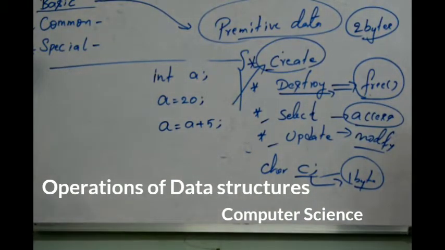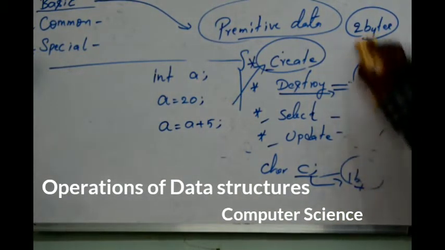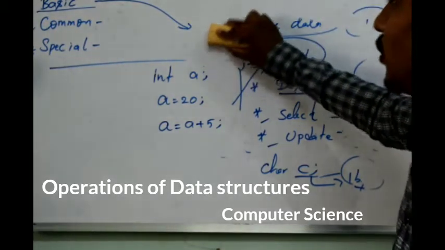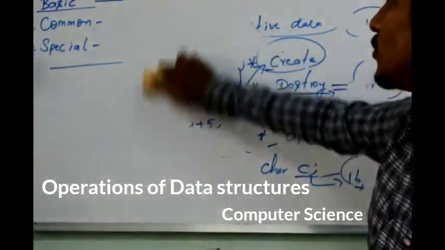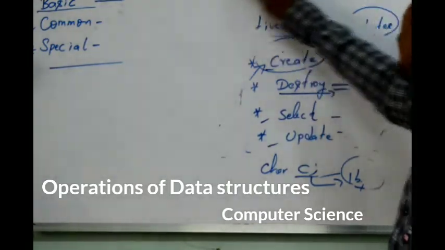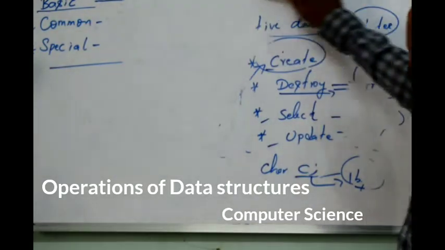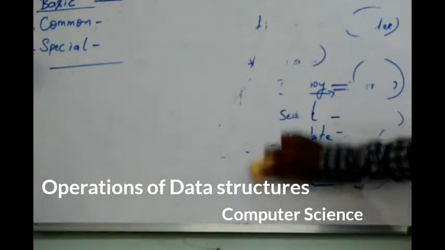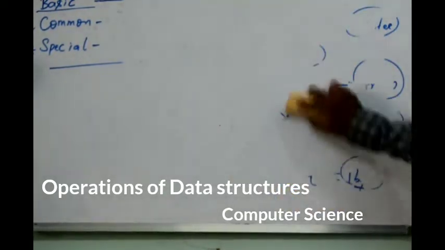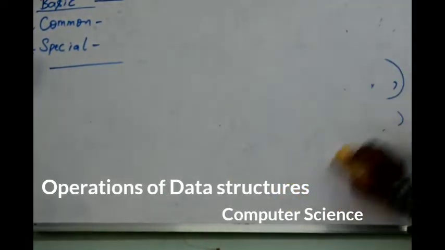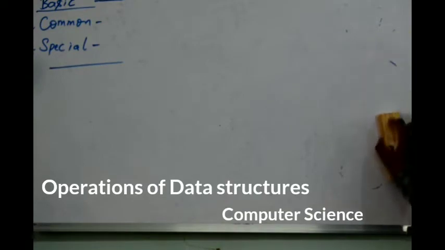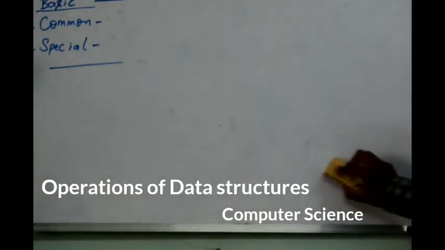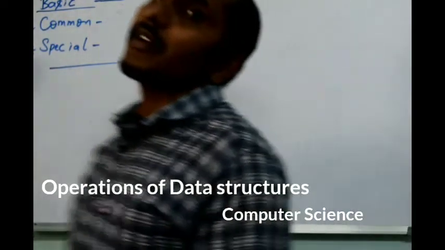Next we'll come across common operations, which are performed on non-primitive data structure. So I'll just clear these values. Okay, so now I have one more thing called common operations.